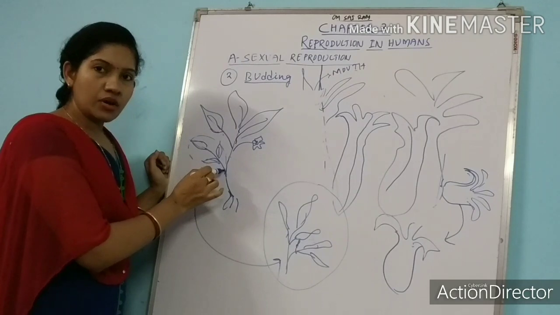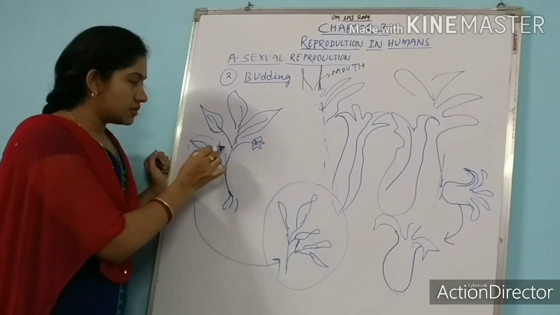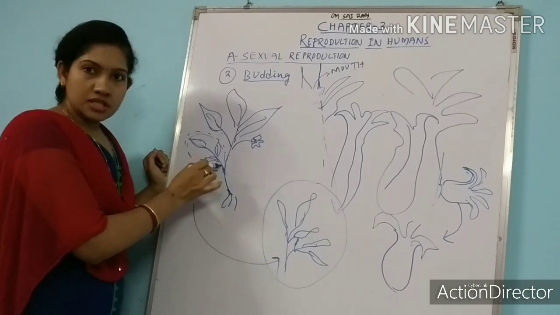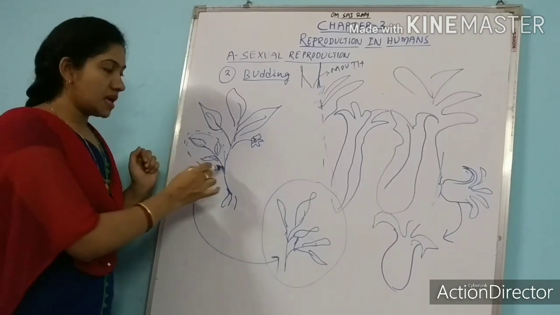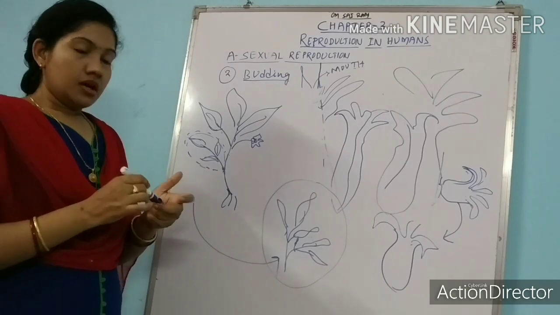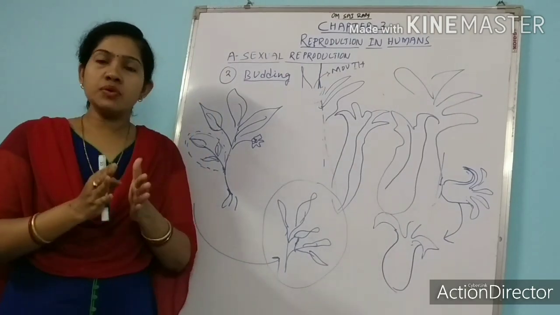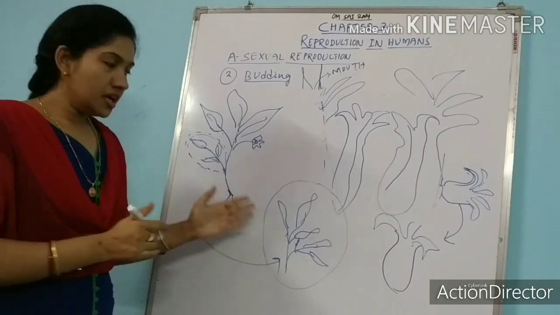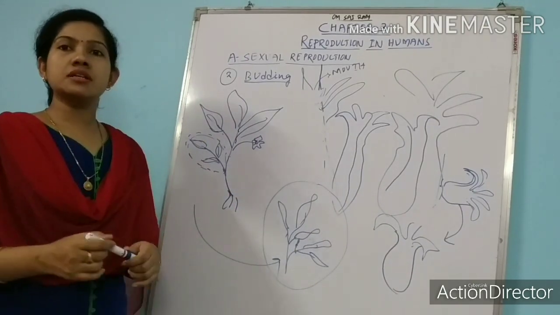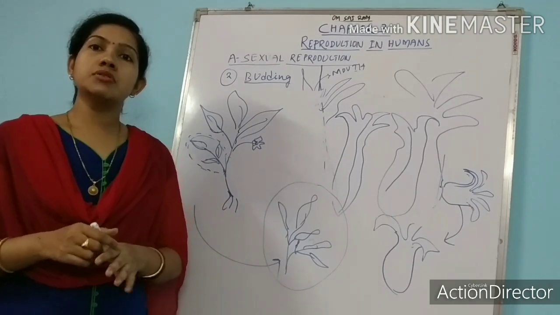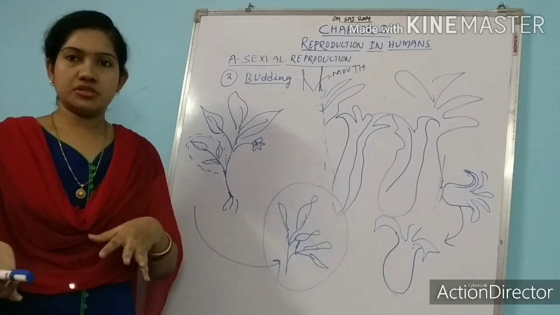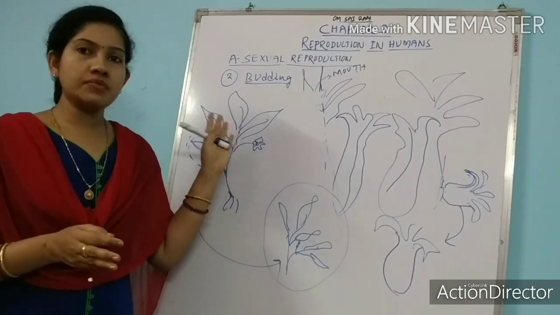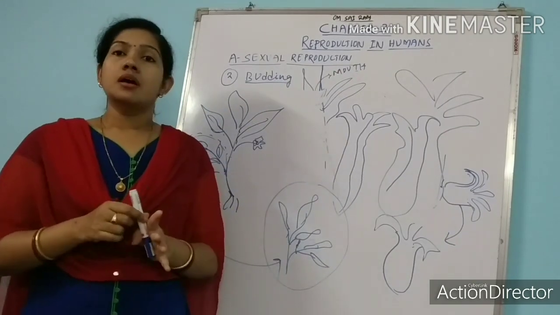Here I am giving an example of an organ, not that by this process the plant will reproduce. But if we distinguish regeneration and fragmentation, this is a very significant differentiating feature between them. Okay, so these are all the topics that we have covered for asexual reproduction.